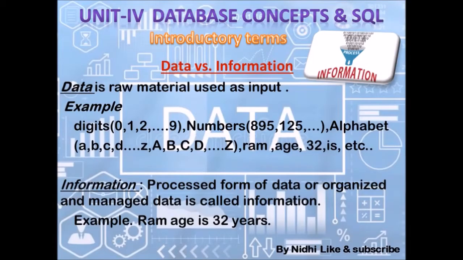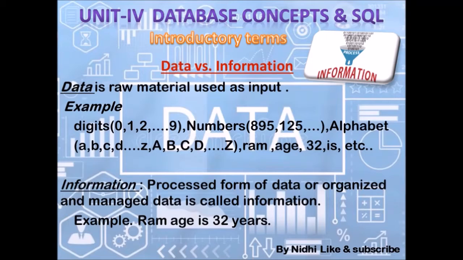Unit. So here you can see that the basic term in database is data. We have already seen in unit number 1 the difference between data versus information. We are just revising that because data is the major part in IP. Data is just raw material used as input, or raw facts and figures that are available to us. This data is derived from the Latin word datum, and the processed form of data is known as information.